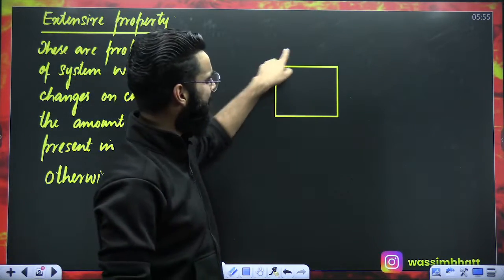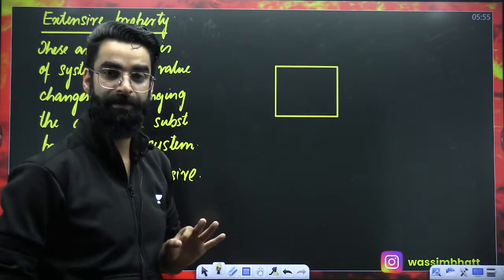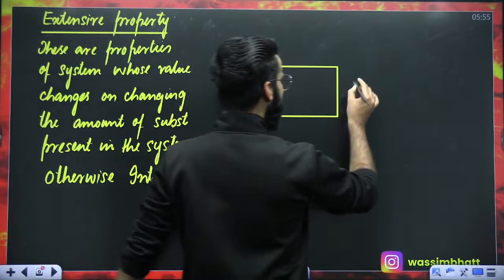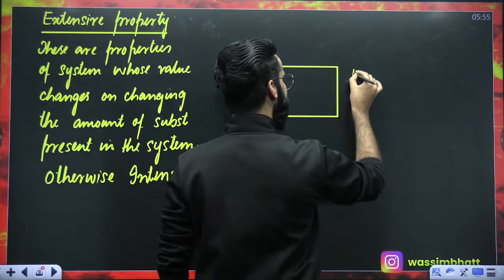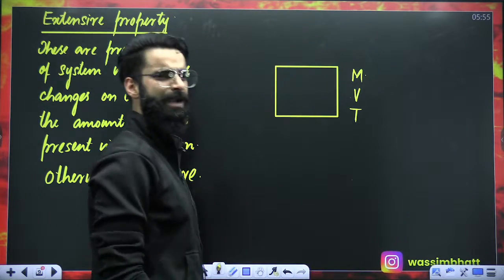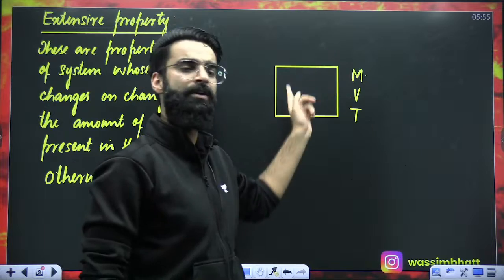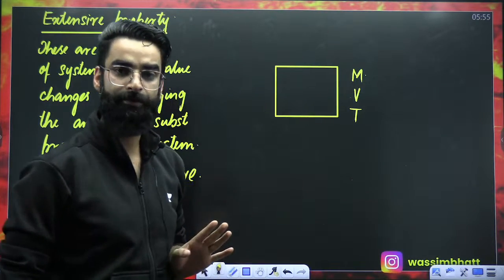So this complete iron block is my system right now. Let's assume that the mass of this whole system is capital M, its volume is V, and its temperature is T.